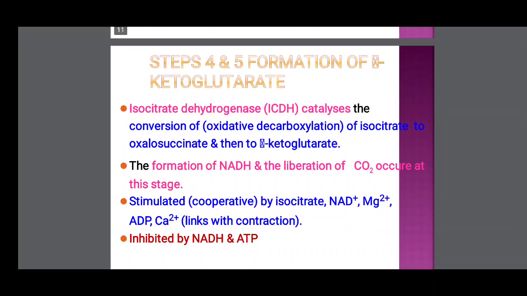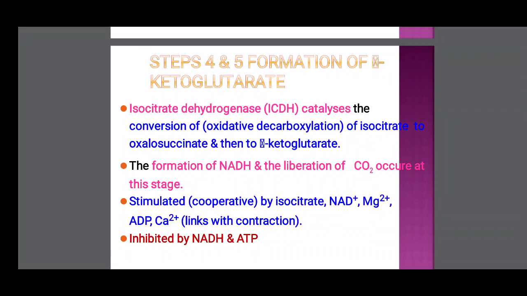So now step 4 and 5. Isocitric acid is catalyzed and converted to oxalosuccinic acid. In the fourth step, what happened? Isocitrate dehydrogenase catalyzes and converts it to oxalosuccinic acid.